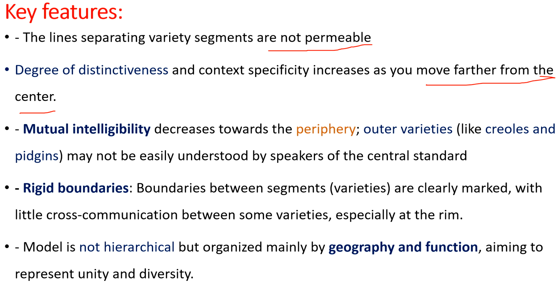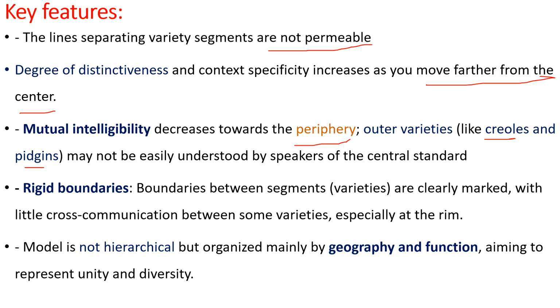Okay, so mutual intelligibility decreases towards the periphery. The periphery is the outer rim or edge of the wheel. So when you move towards the edge or outer rim from the center, the varieties in the outer rim or at the edge are creoles, pidgins, and vernaculars.